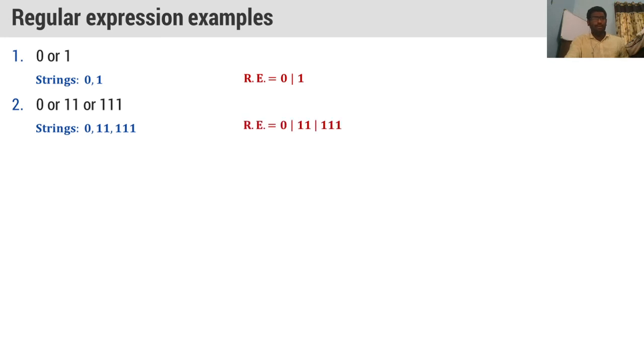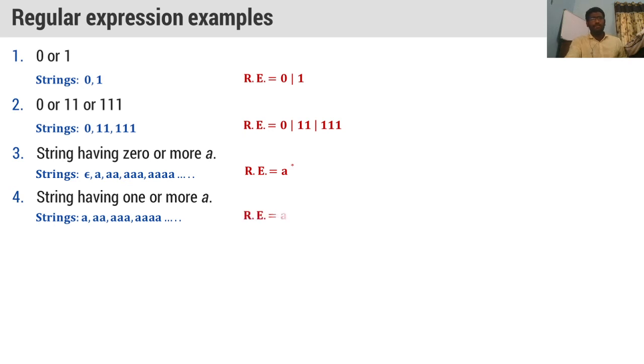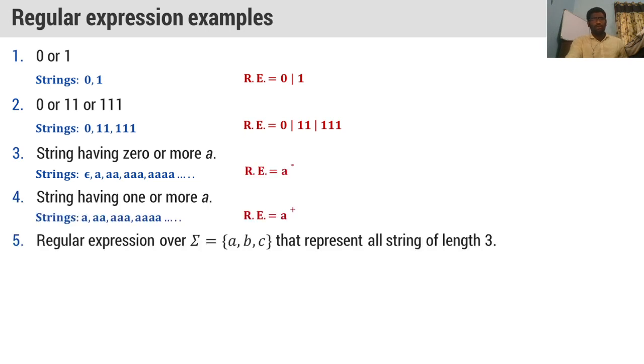And string having 0 or more A's, we can denote it with epsilon, A, 2 A's, 3 A's, followed by 4 A's. The language is A star, regular expression equal to A star. And string having 1 or more A's, single A followed by 2 A's followed by 3 A's, regular expression equal to positive closure of A, or otherwise A positive closure. Third one is, see the third example, A closure, this is A positive closure.